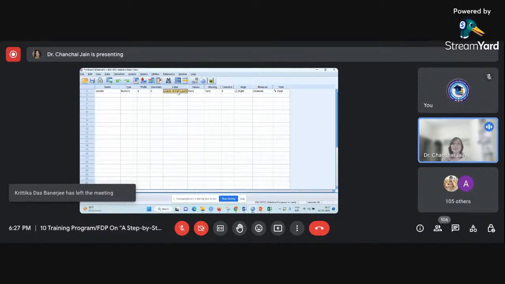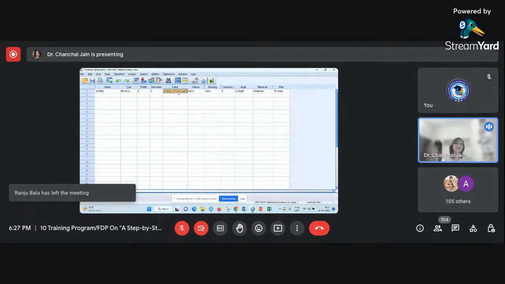And it is always suggestive from my side that whenever you are working in SPSS, always try to write the detailing about your variable, because many a time it happens we are using the same file for more than 2 or 3 research papers. Suppose I have completed one paper today.